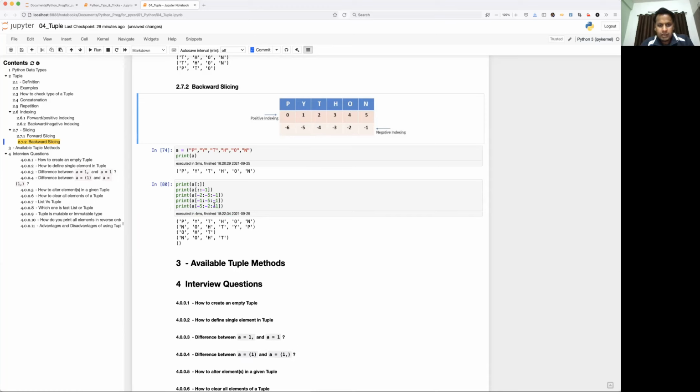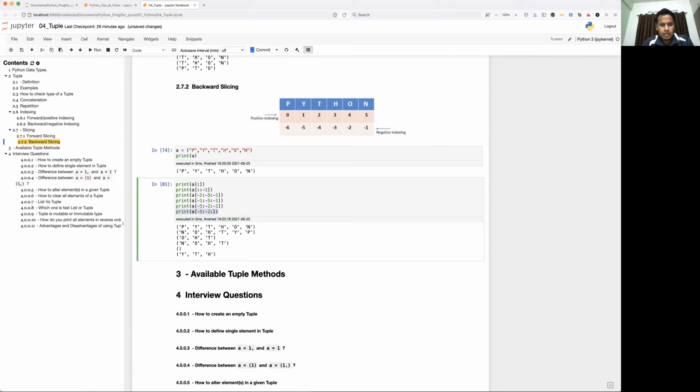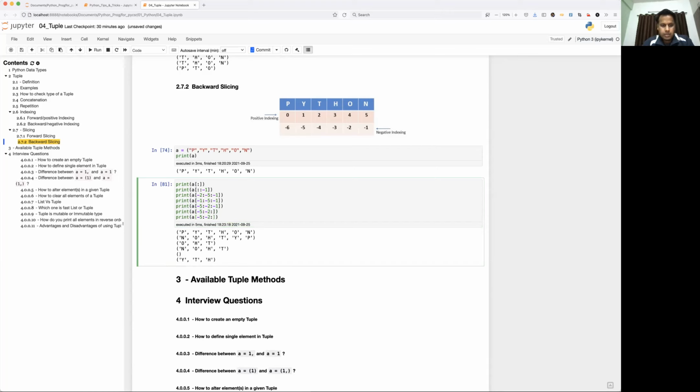But here we are giving the step size -1. We are trying to move in the reverse direction, but you are giving a forward direction. So that's why none of the elements are falling within this range or within this bracket. That is the reason you are not getting any element, right? So for this, you have to give a positive step. Give either 1 or don't give anything, because the default is +1. Okay, so remember this.